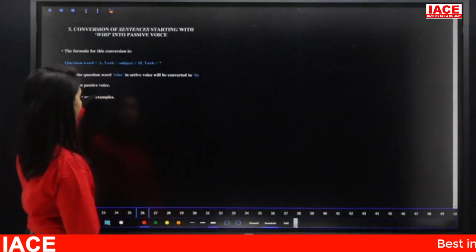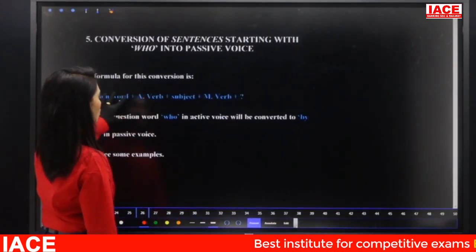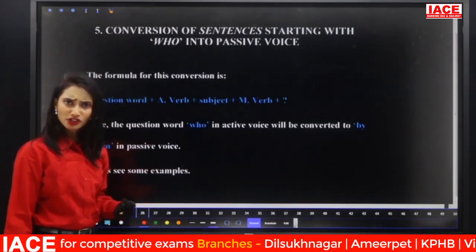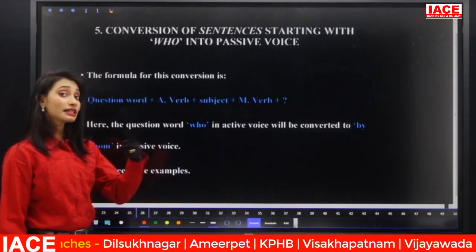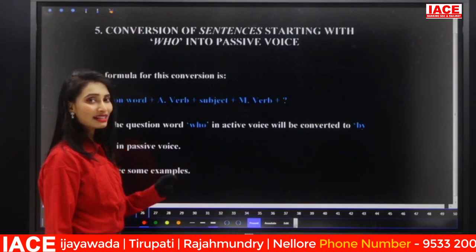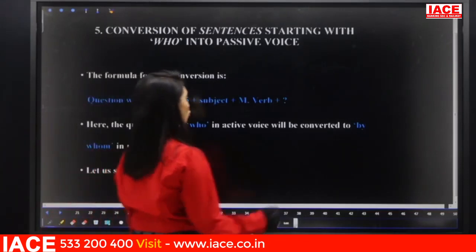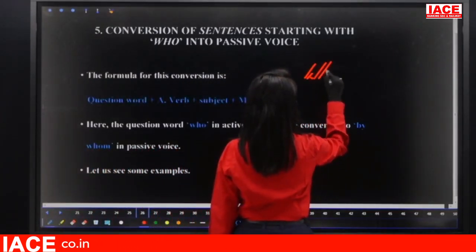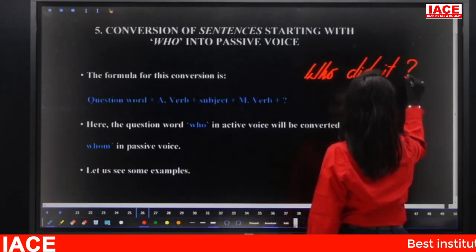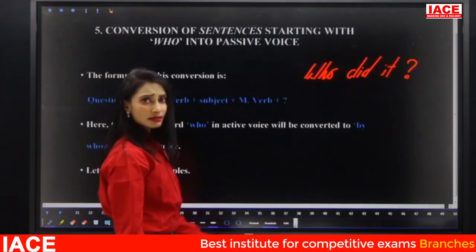The next conversion is conversion of sentences beginning with WHO. Why are we discussing it separately? WHO is also a WH question, isn't it? We are discussing separately because here there is some exception. What is that exception? See, let me take a sentence with WHO. Who did it? Now what is the subject here? Who did it? What is the subject?